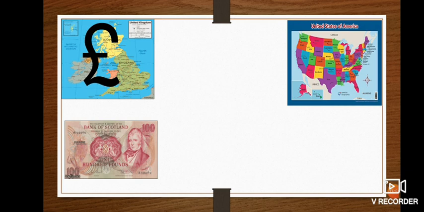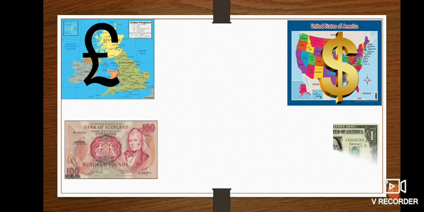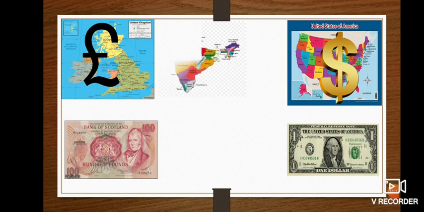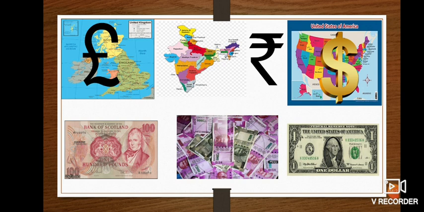Now we can see the map of America. Here the symbol which they use as currency is dollars. Now this is a dollar note. In the same way, in India we have the symbol of rupee. And we all know this is the rupee note. So in the same way, different countries have different names for their notes.